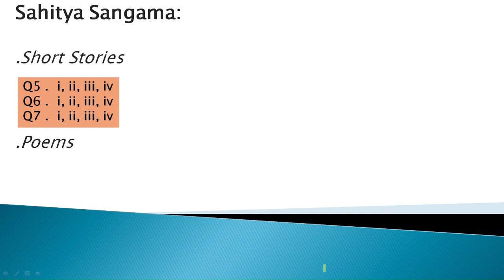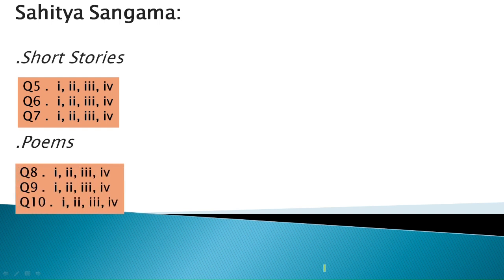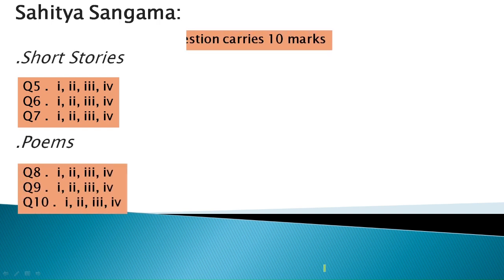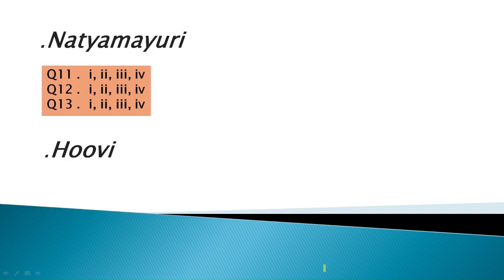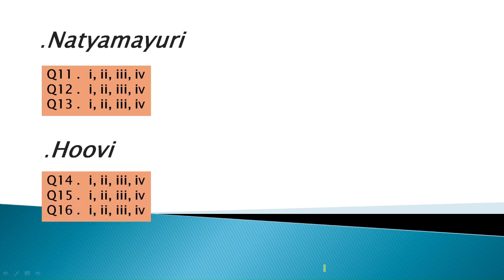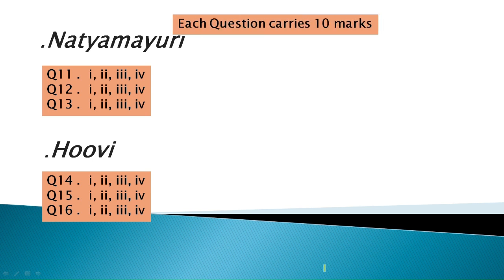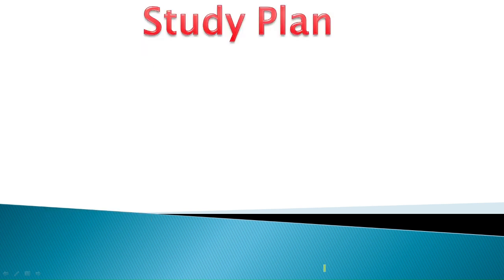will be question number 5, 6, 7. Then poems 8, 9, 10. Each question carries 10 marks. Then Natya Mayuri, question number 11, 12, 13 from all the adhyayas. Then from Huvi 14, 15, 16. So totally 16 questions will be there in the whole question paper.